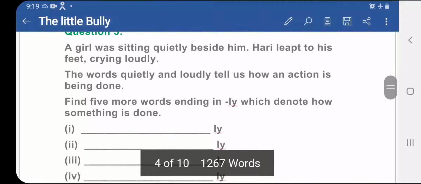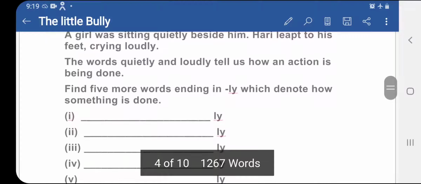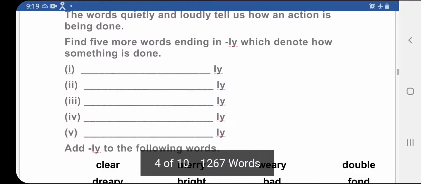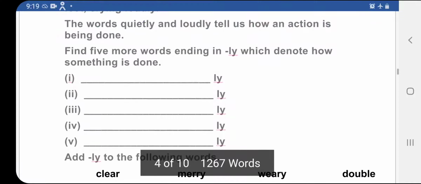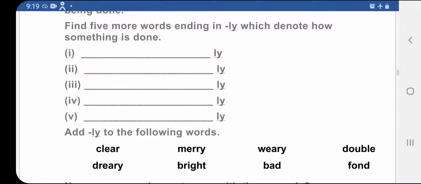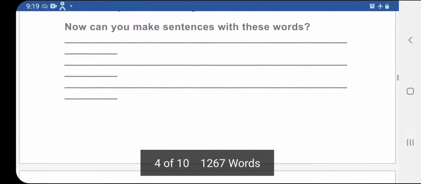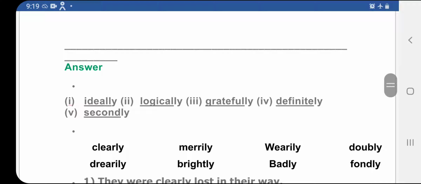Now a girl was sitting quietly beside him. Hari leapt to his feet, crying loudly. The words quietly and loudly tell us how an action is being done. The adverbs tell us how the verb has been done. So these are known as adverbs. Find 5 more words ending in ly which denote how something is done. Students, you are supposed to copy these words: ideally, logically, gratefully, definitely, and secondly.